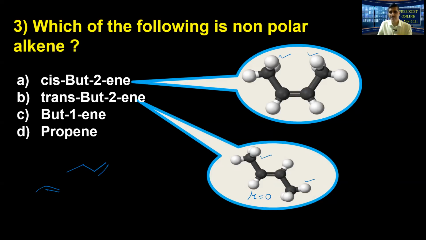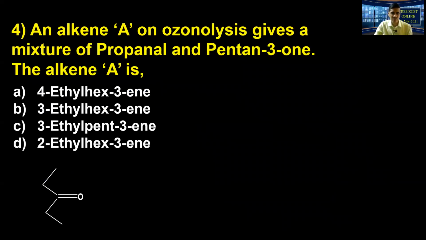And regarding stability, one point: the trans form is more stable than the cis form. A question might be asked. Actually there exists steric repulsion, as the methyl groups are present on the same side. So the trans form is going to be more stable than the cis form. Here the particular answer, option B, is going to be the correct answer.